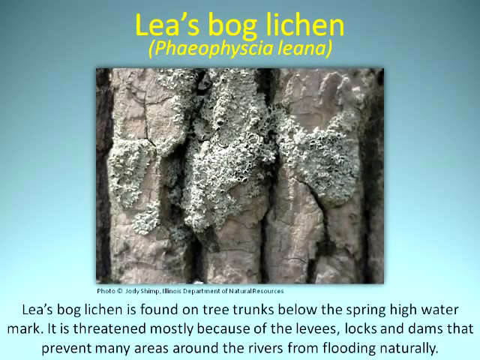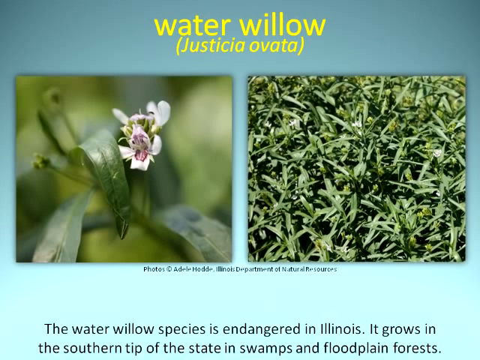Lee's bog lichen is found on tree trunks below the spring high water mark. It is threatened mostly because of the levees, locks, and dams that prevent many areas around the rivers from flooding naturally. The water willow species is endangered in Illinois.